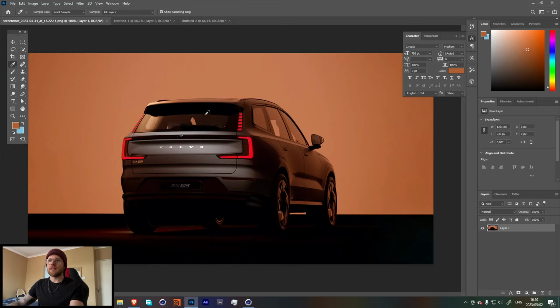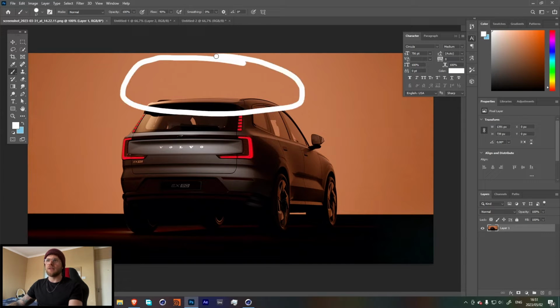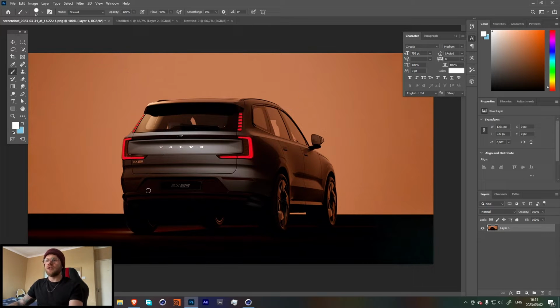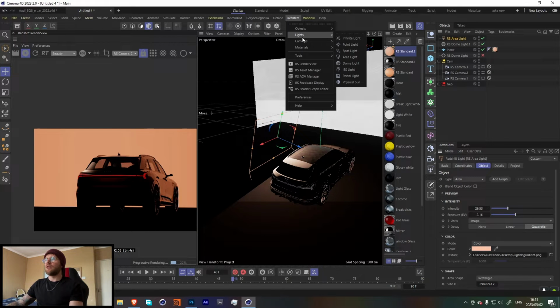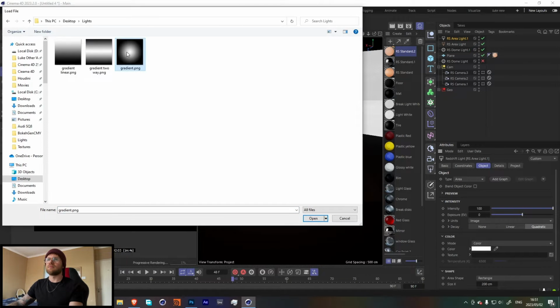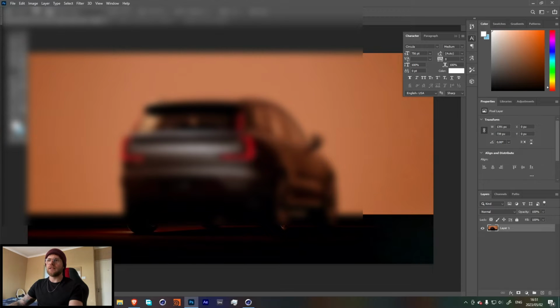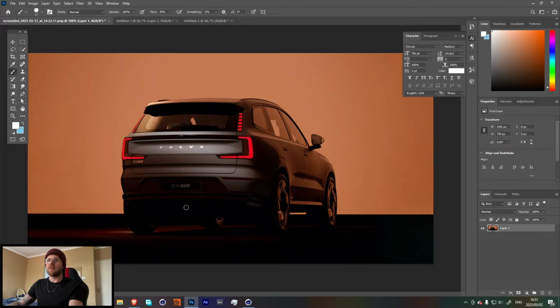Cool, so the next light that I think we should focus on is this nice big one over here that's lighting up our Volvo. Looking at this, it looks like we have two separate lights, or maybe it's just one. We have one that's probably a light that's over here, and then we also have a light that's focusing in on our logo over here. So let's go and create that. Let's go Redshift, area light, and let's load in our texture. I'm going to use the spherical gradient again, because looking at what we're trying to light, we need this all to be in light.